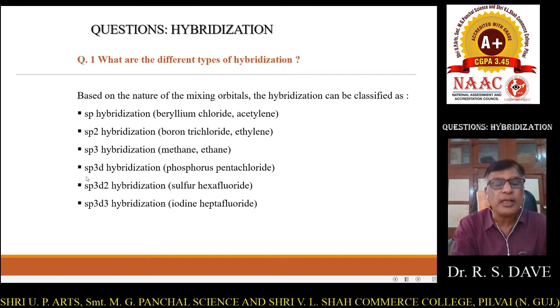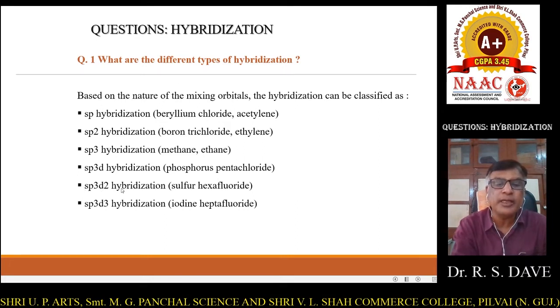The next type of hybridization is sp3d, right? One s, 3 p orbitals and 1 d orbital mix with each other to give sp3d hybridization, like in phosphorus pentachloride.